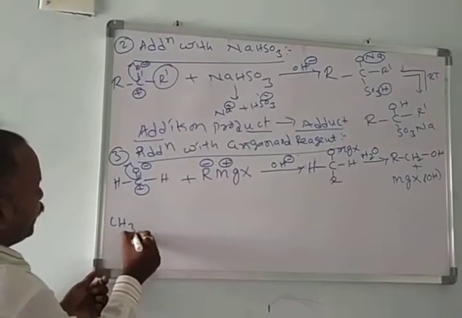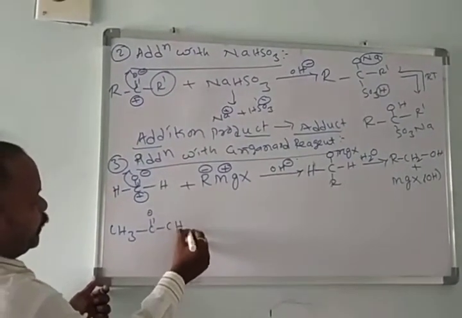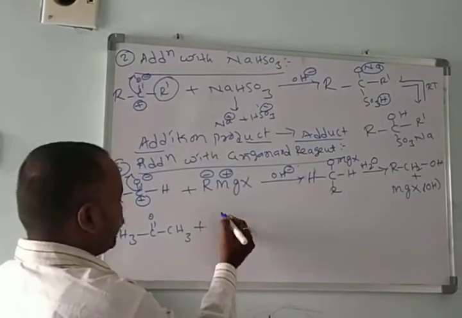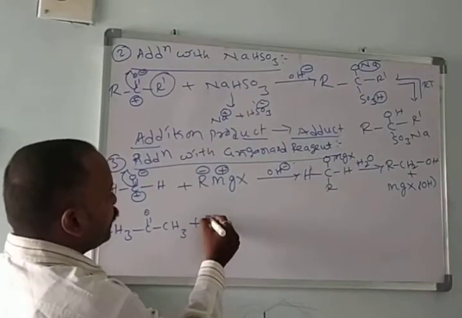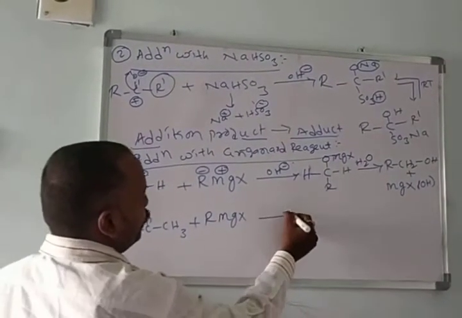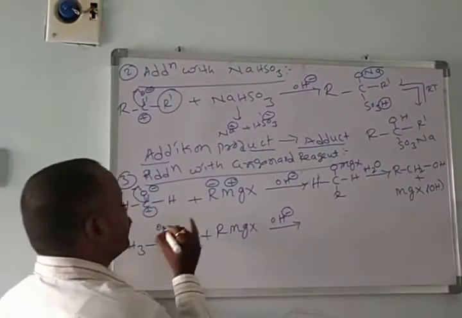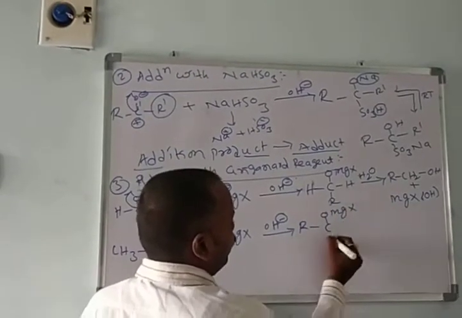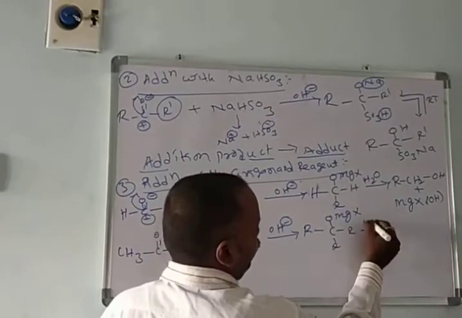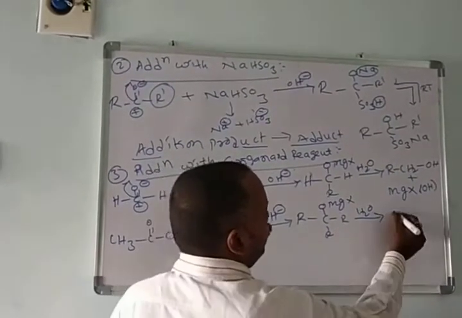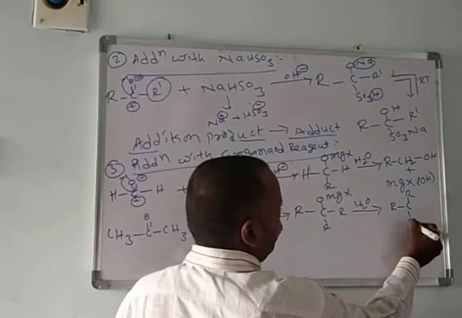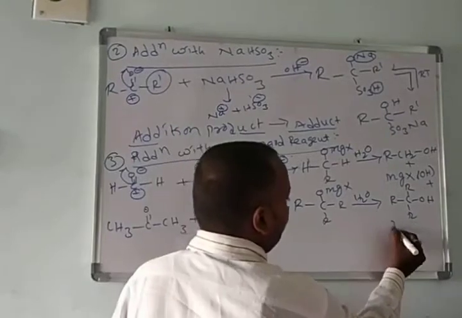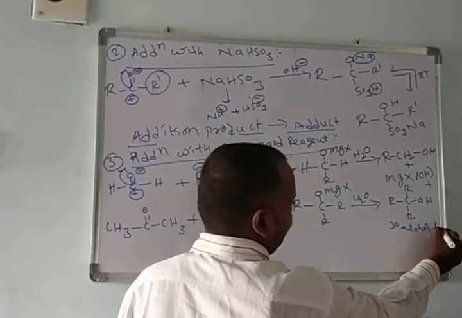Ketone. I am taking acetone. When acetone adds to the Grignard reagent RMgX, in the presence of base, the same reaction is observed and forms C, OMgX, R, and here R. Here it undergoes hydrolysis and forms R, OH, along with the magnesium halohydroxide. It forms tertiary alcohols. Here we will get the tertiary alcohols.